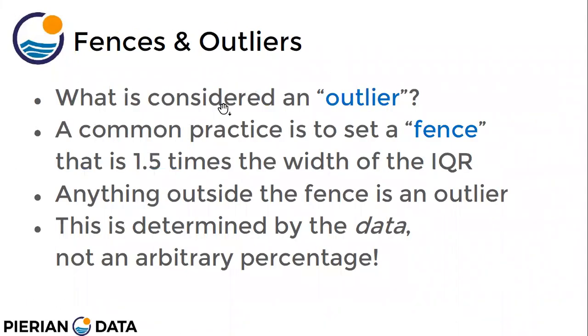Now, fences and outliers. So, what is considered an outlier? A common practice is to set a fence that is 1.5 times the width of the IQR, interquartile range. Anything outside the fence is an outlier. This is determined by the data, not an arbitrary percentage. So here we talk about what is an outlier and how to find an outlier.